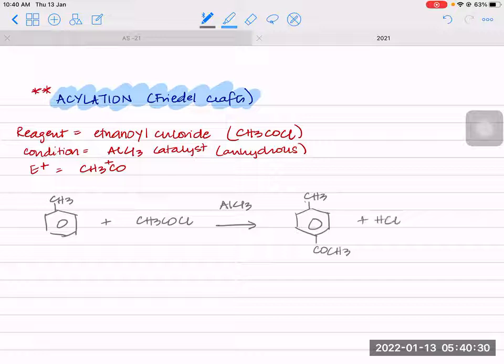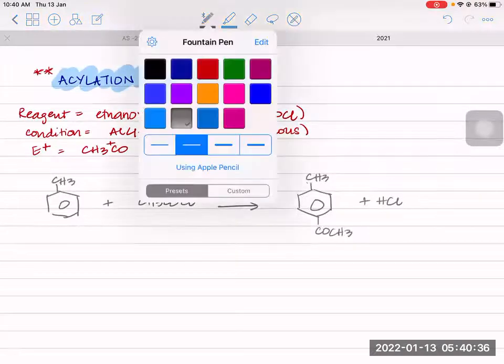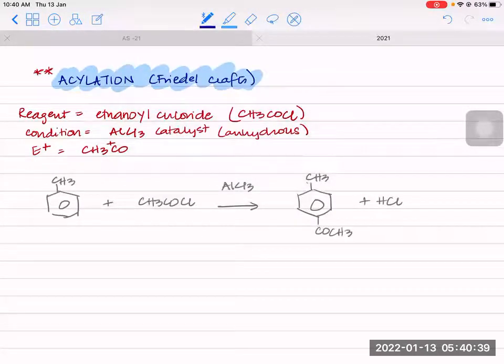Now you'll be like, Miss, what about 2? Can it go on 2? No, there is minimum substitution at carbon number 2. Let's see why there will be minimum substitution.